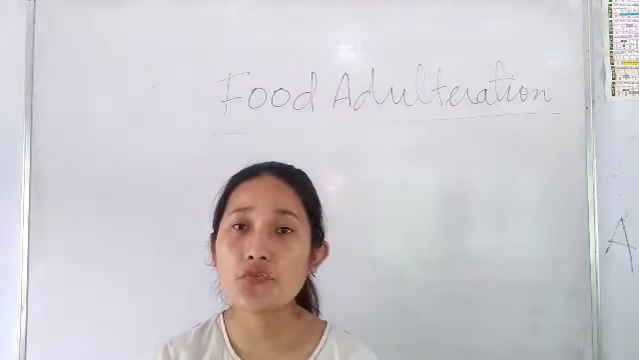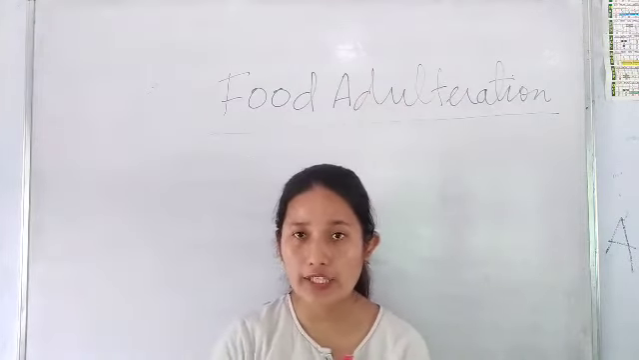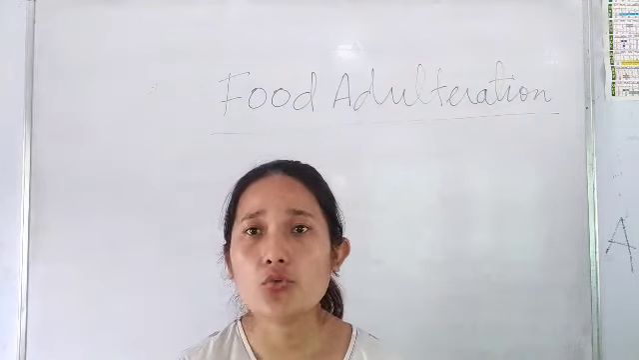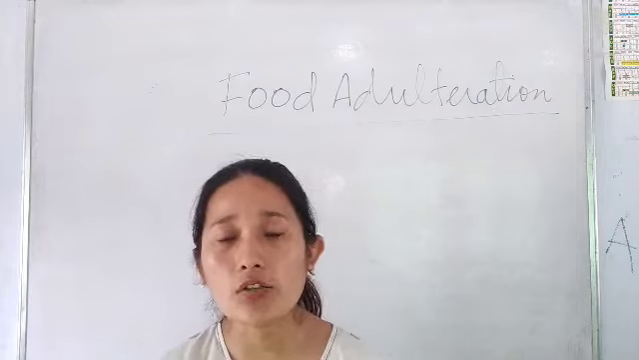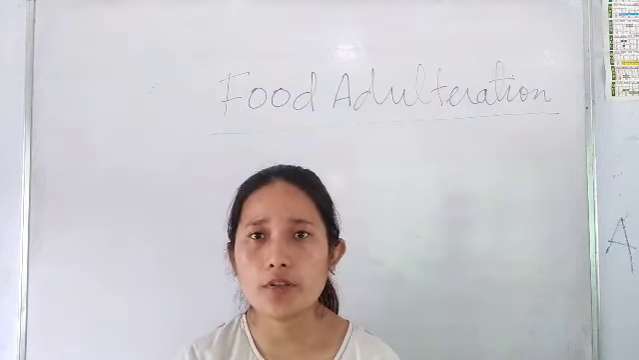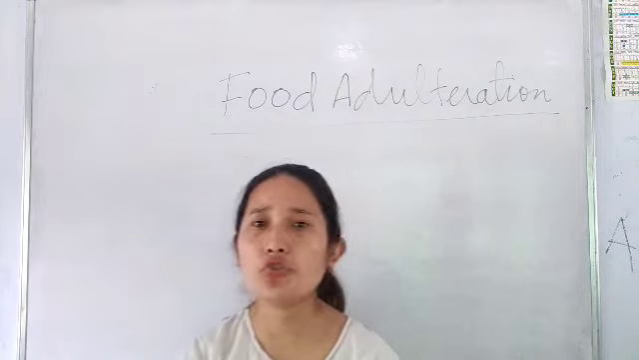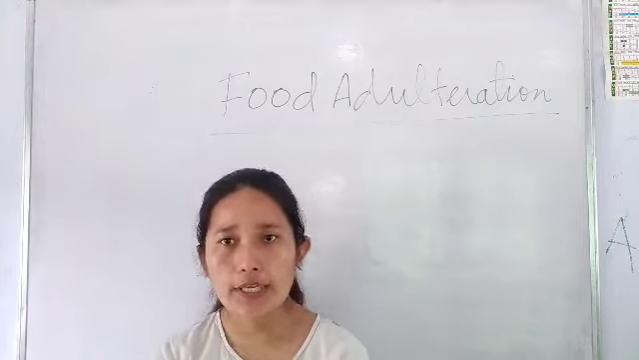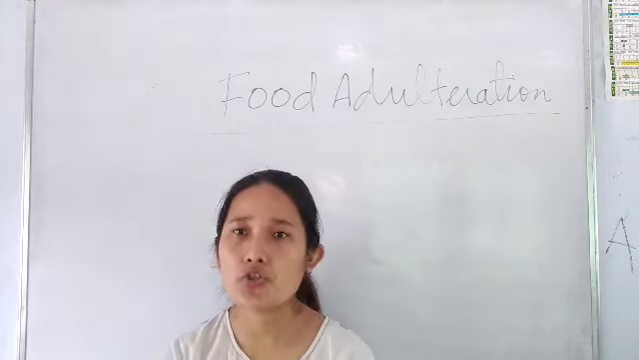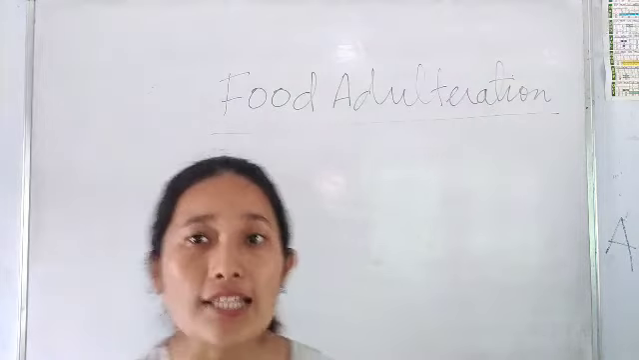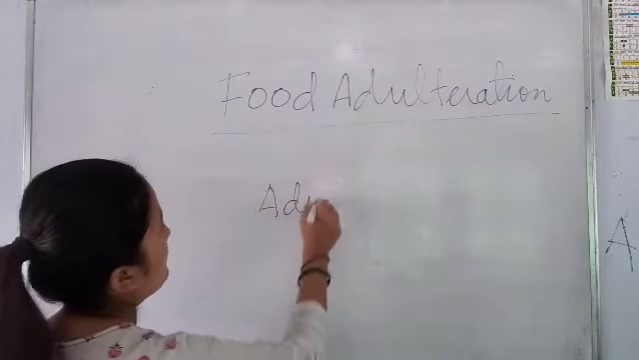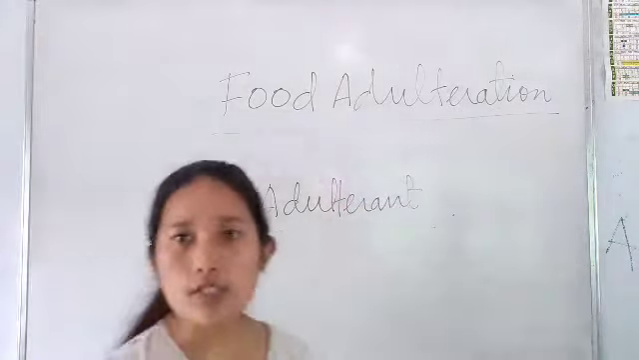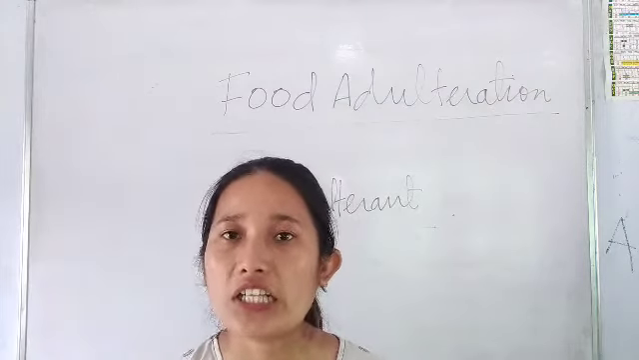Okay, so the next topic is food adulteration. What do you mean by food adulteration? Food adulteration means adding unwanted substance to the food in order to increase the quantity by a shopkeeper or any other person, okay, in order to gain more profit. If he is adding unwanted substance to the food, okay, that is referred to as food adulteration, and that unwanted substance is known as adulterant. Adulterant is an unwanted substance added, okay, in order to increase the quantity of a food.